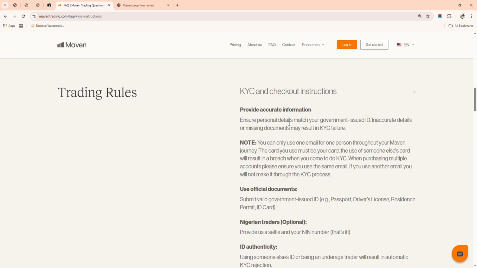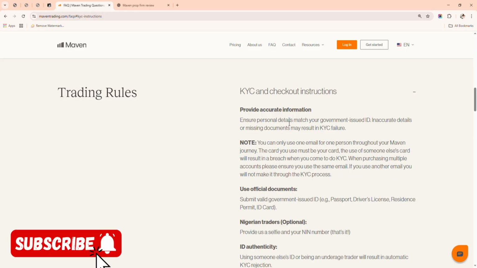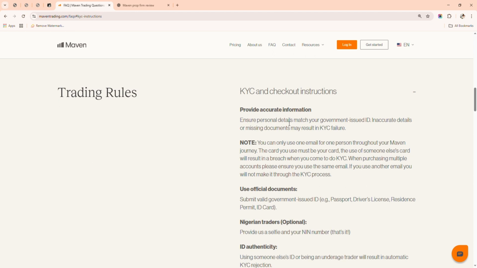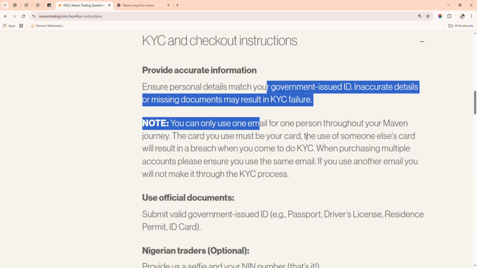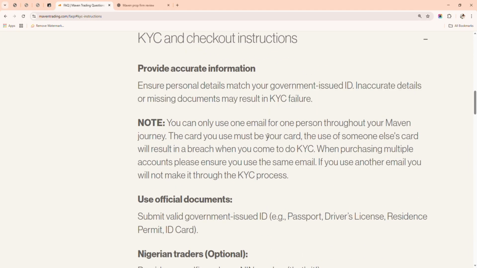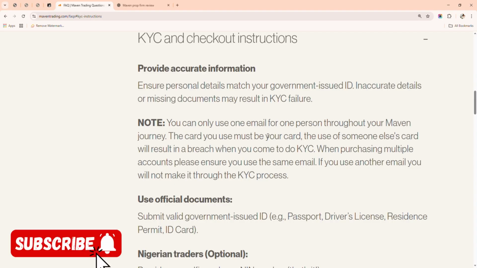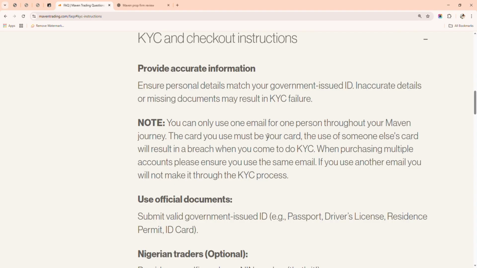Most persons read this information, but at the end of the day they don't really understand it, so they end up making mistakes. The first thing it says here is provide accurate information. Most persons, when they're signing up on the prop firm, end up putting in the wrong information. Maybe they change their names or swap their names. Make sure your name during registration and everything aligns strictly with your KYC documents. It's very, very important.